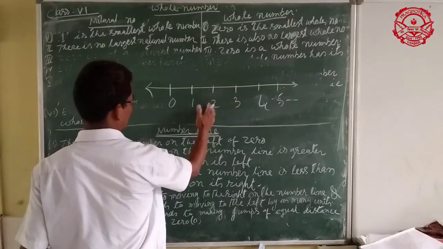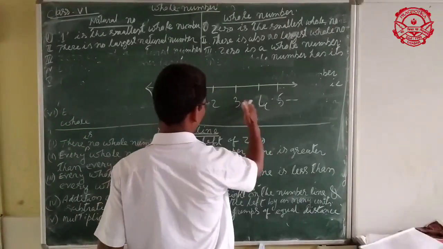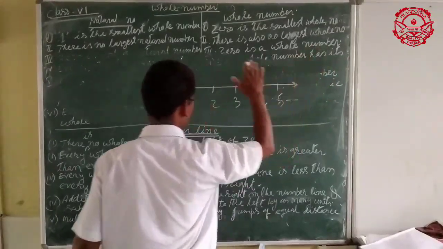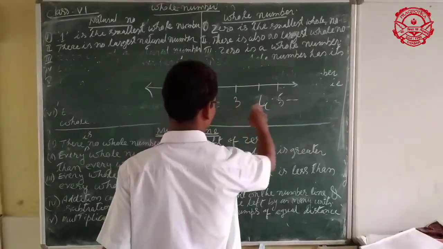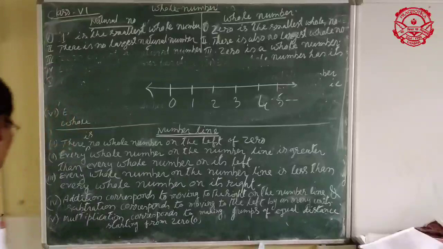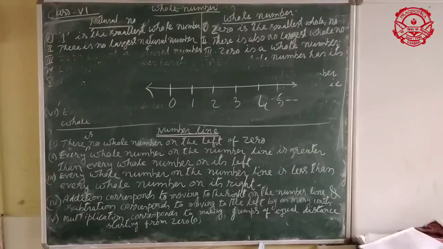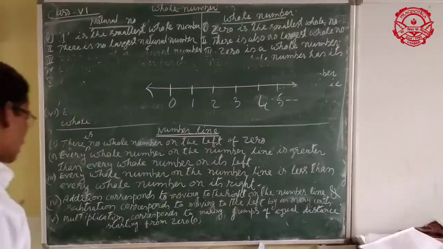All numbers on the left of 3 are less than 3, and on the right side of 3 are 4 and 5. That means all numbers on the right side of 3 are greater than 3. Every whole number on the number line is less than every whole number on its right.